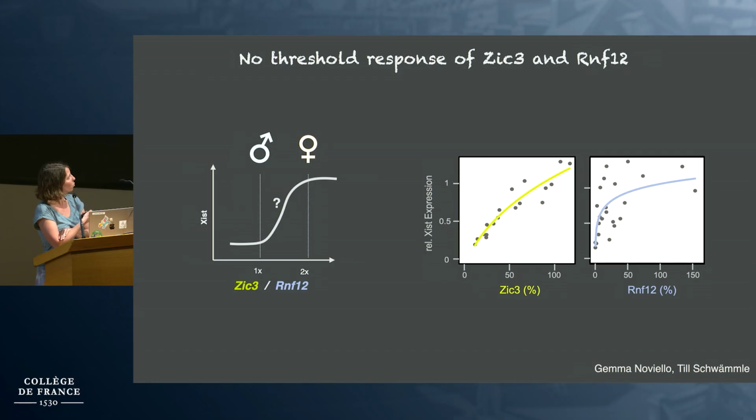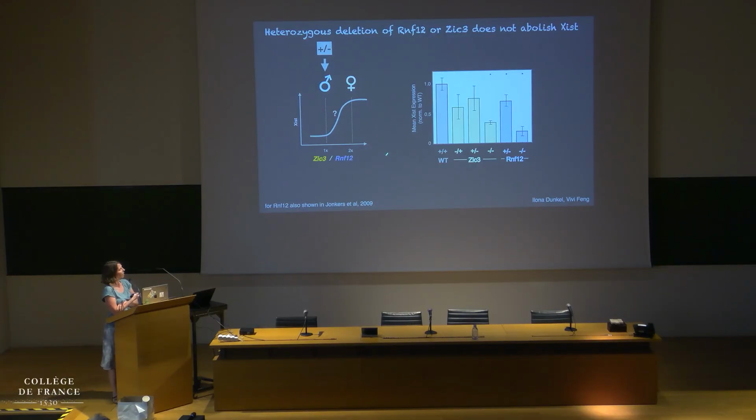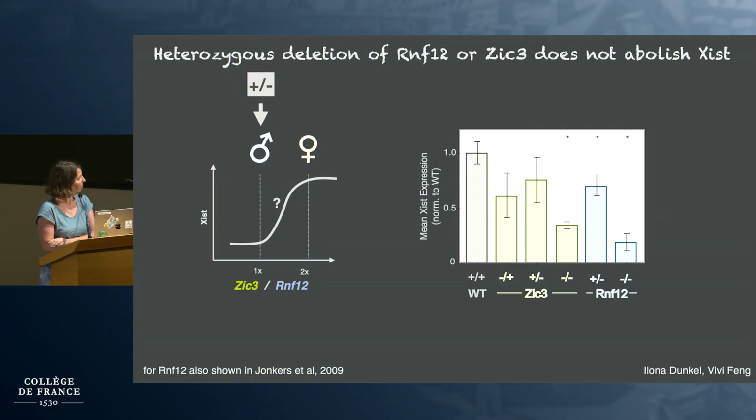To support this type of data, we also looked at the heterozygous mutant lines, where we generated this 50% reduction for RNF12 and ZIG3. These are the homozygous mutants, where we see quite a strong reduction of Xist, but for the heterozygous mutants there's only a weak effect on Xist, fairly similar to what we saw in the dose response. So now, to revisit the activator hypothesis,